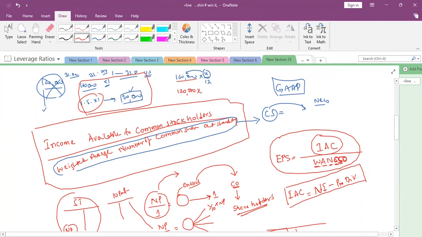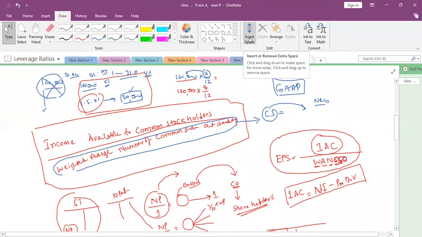And no other transaction is there. So what is the weighted average for the 120,000? How many months does the company have these 120,000 shares? 8 months, the remaining months. Now calculate on the calculator: 100,000 into 4 by 12.